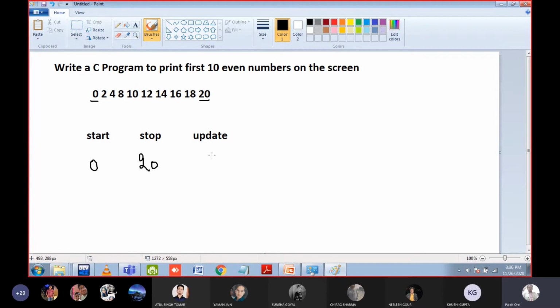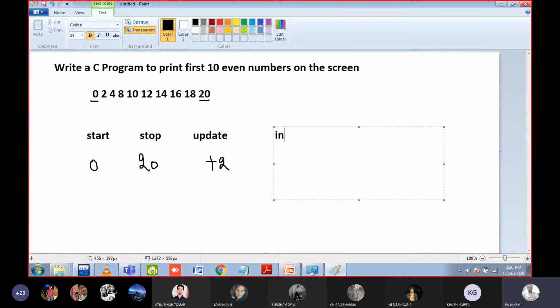Plus 2. Of course, the numbers are adding by plus 2. 0 plus 2 is 2, 2 plus 2 is 4, 4 plus 2 is 6, 6 plus 2 is 8, 8 plus 2 is 10, then 12, means the difference is 2. It means the next number is plus 2. Yes or no? Now you have successfully found out the starting condition, the stopping and the update. Now you can easily write the for loop. How can you do it? First create a variable int a that is used in the for loop.